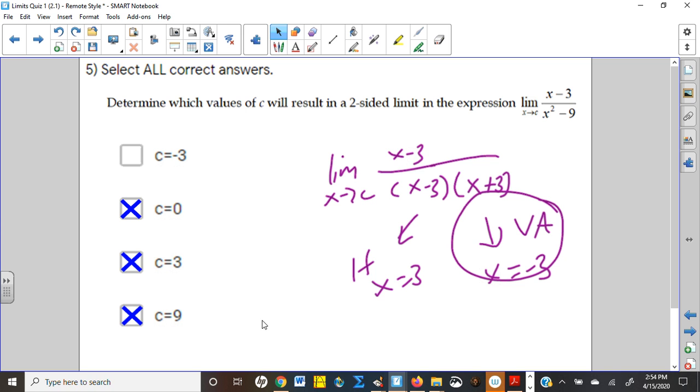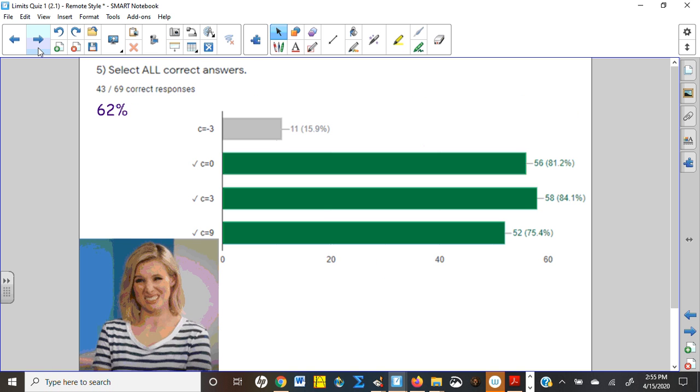If I plugged a 9 in there, I would get 6 over 72. Okay, so that's 1/12. So it would be continuous approaching a height of 1/12 from both sides. If I plug a 0 in there, I get negative 3 over negative 9, which is 1/3. So at the y-axis, when x equals 0, we will have a y-intercept of 1/3, but we're approaching the same height from both sides. So really the only bad one was negative 3.